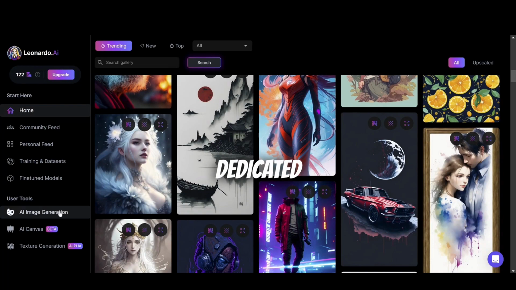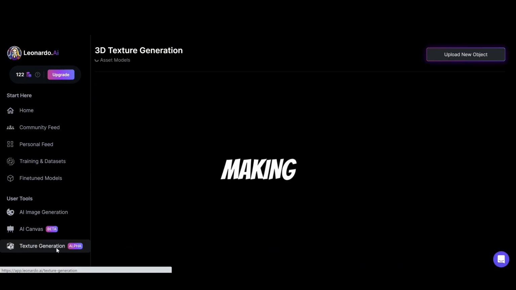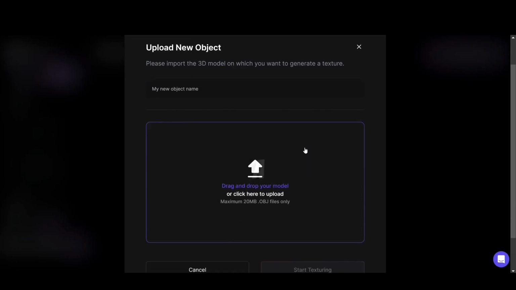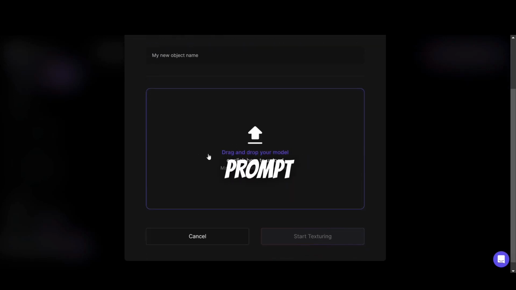In addition to image generation, Leonardo has a built-in section dedicated to texture generation, making it useful for game developers who require textures. By uploading an OBJ file and using a prompt, you can generate textures tailored to your needs.